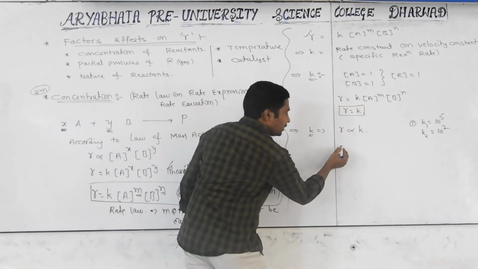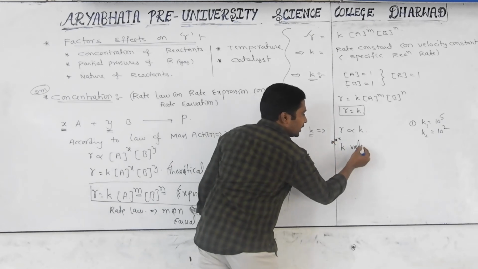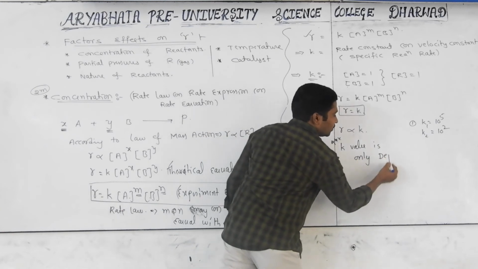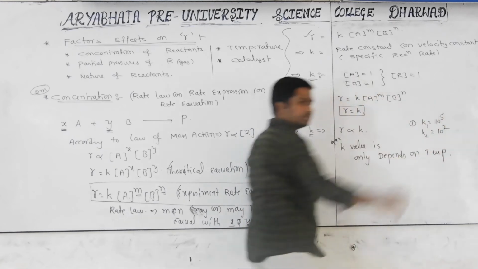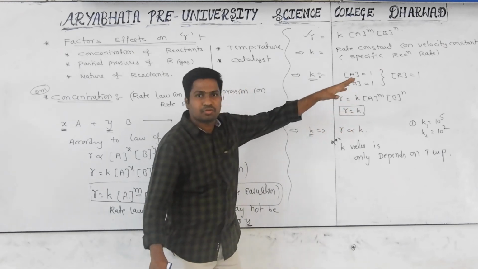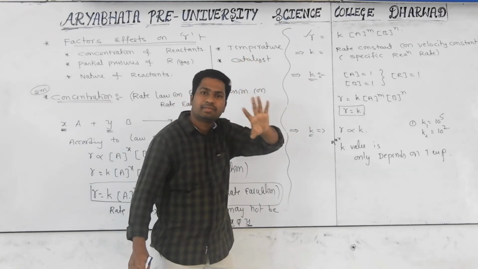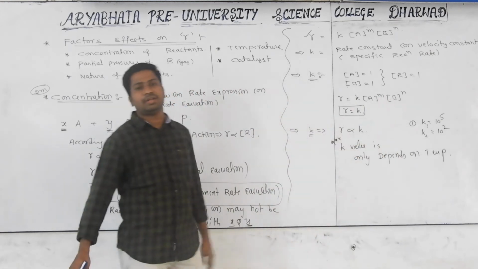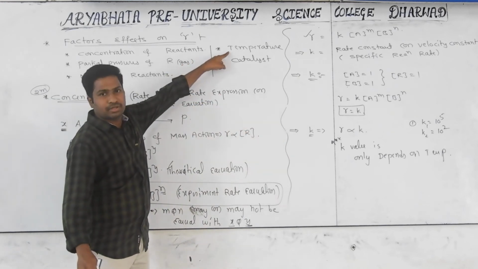One more very important point: the K value only depends on temperature. Why? While calculating the K value, are there any concentration terms? No, we take them as unity. That is why the rate constant value is not affected by a change in concentration. It depends only on temperature changes. That is a very important concept, and we will discuss it under the temperature effect.